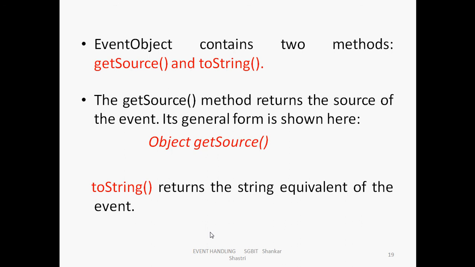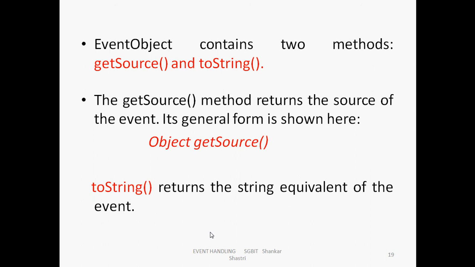For doing some operations using EventObject, it defines two methods: getSource and toString. The getSource method returns the source of the event. Using the getSource function, you can identify the source of the event. Its general form is Object getSource.